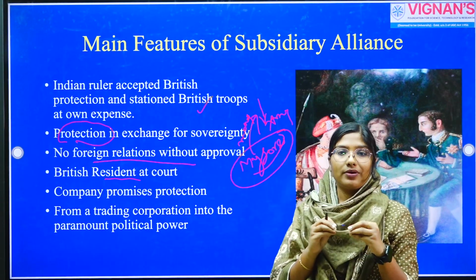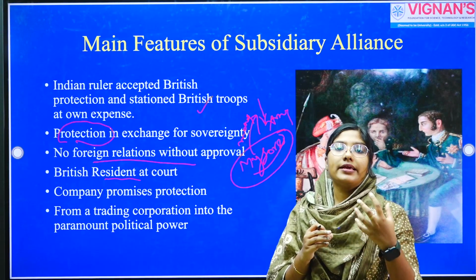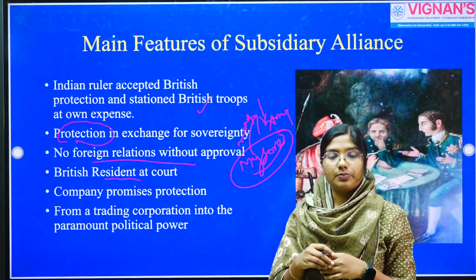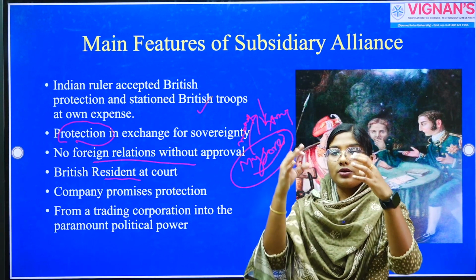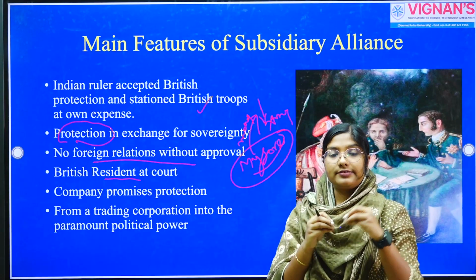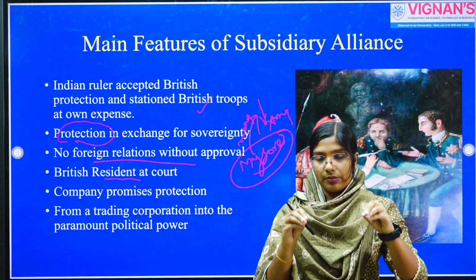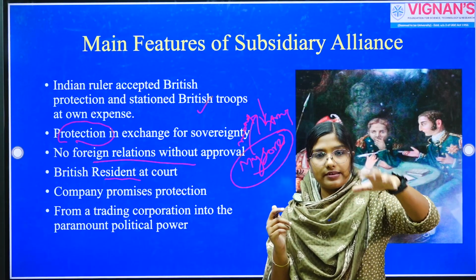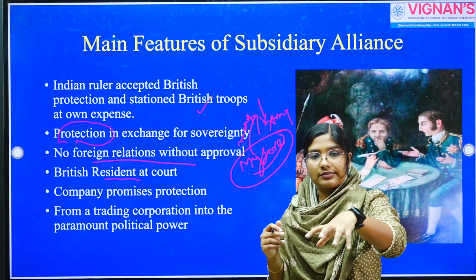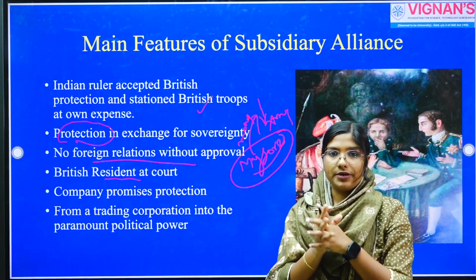Now, the company will appoint a British resident at the court of this Indian regional kingdom. Moreover, this particular state which agreed to sign this Treaty of Subsidiary Alliance can't make any appointment of any other Europeans in their territory without the permission of the English East India Company. So, this is a very strategic policy which was designed to establish the company's grip over the Indian kingdoms. It's a very simple policy, in the sense that the company is offering an army, and if the state accepts this army, they have to provide the maintenance charge for this British army.